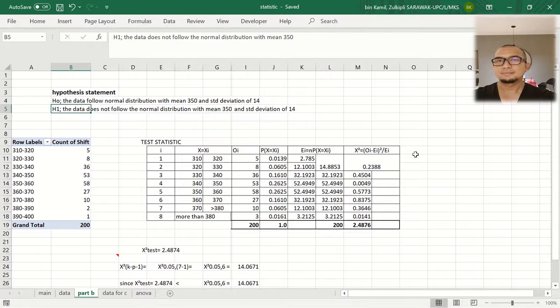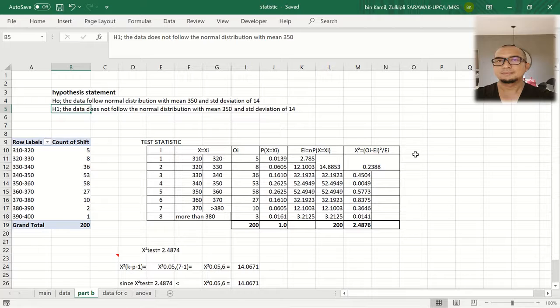Because here I already grouped it into 1, 2, 3, 4, 5, 6, 7. So 7 minus 1. Our alpha is 0.05. So we're going to find this inside our chi-square distribution table. So from the table, we're going to come up with this figure, 14.0671.